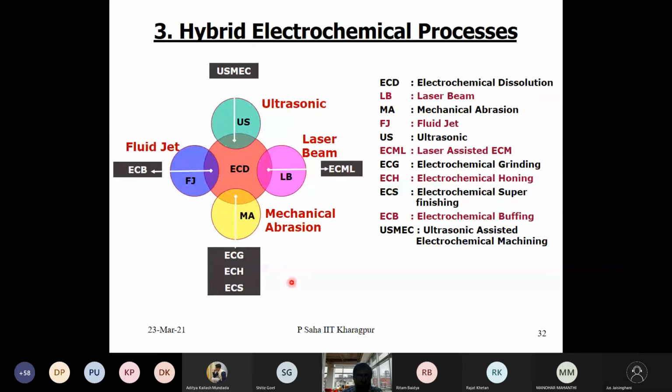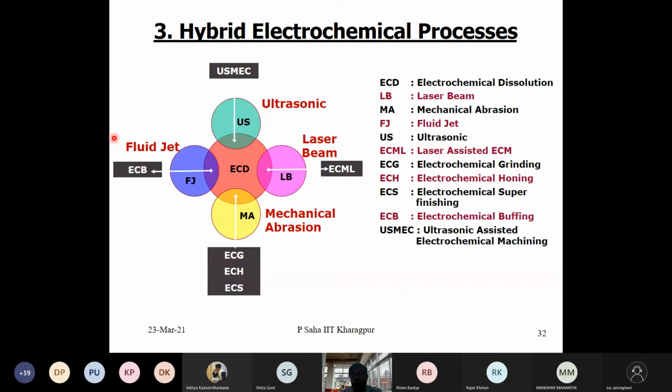Then electrochemical machining assisted with some kind of mechanical abrasion. Under this class of hybrid processes we can have electrochemical grinding, which we'll discuss first today, then electrochemical honing, which we'll discuss briefly, and also some super finishing processes, which are a combination of ECM plus fine mechanical abrasion.